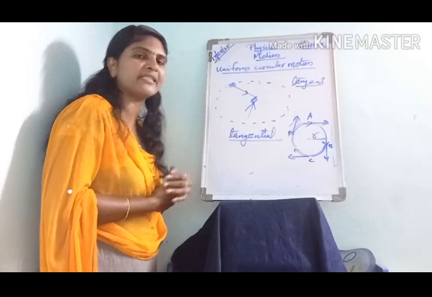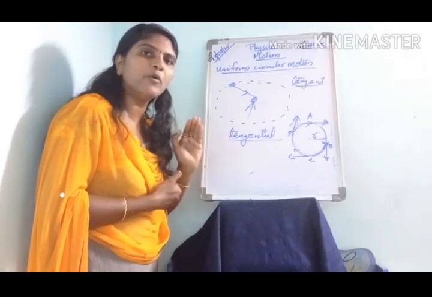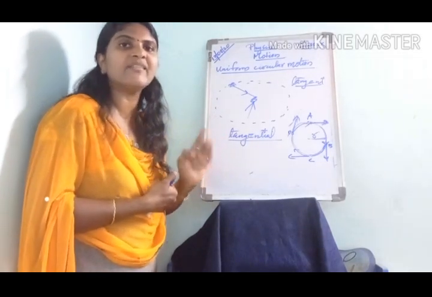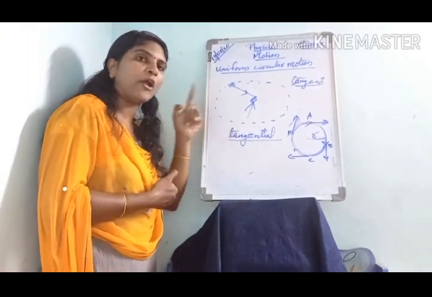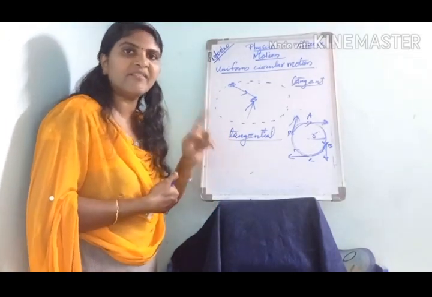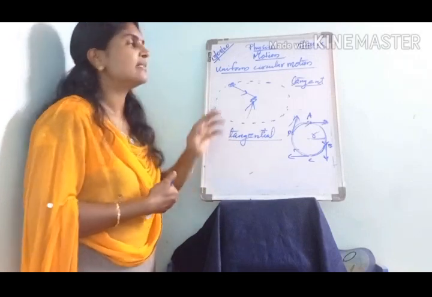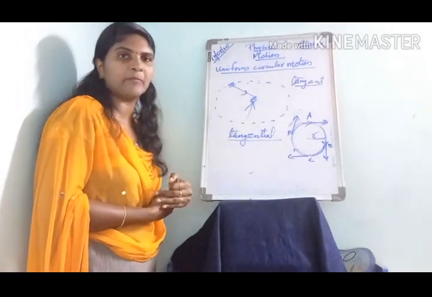Do you know what uniform circular motion is? If an object moves along a circular path with a constant speed, this is called uniform circular motion.